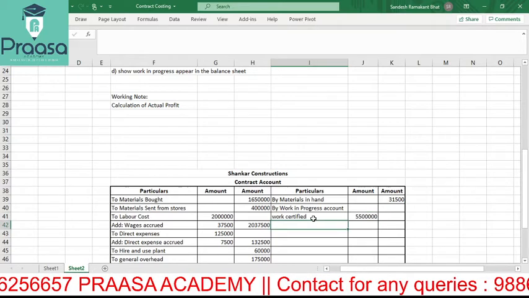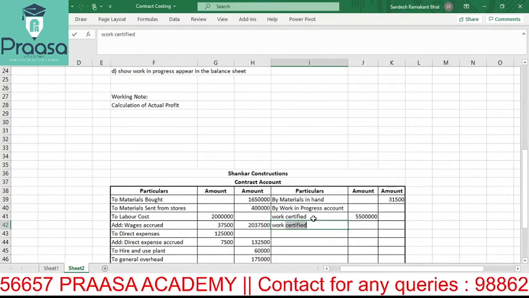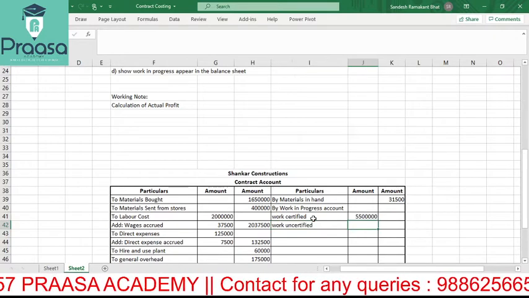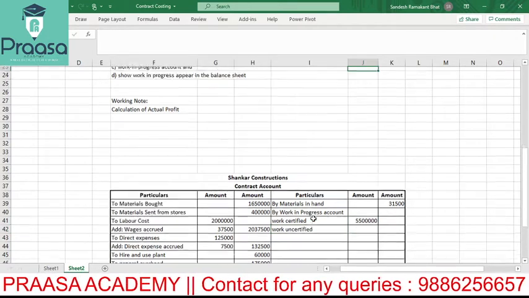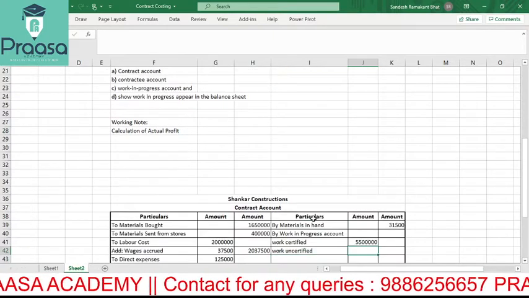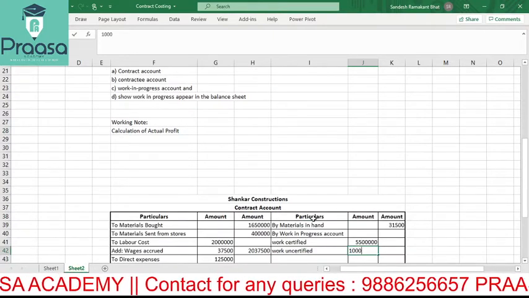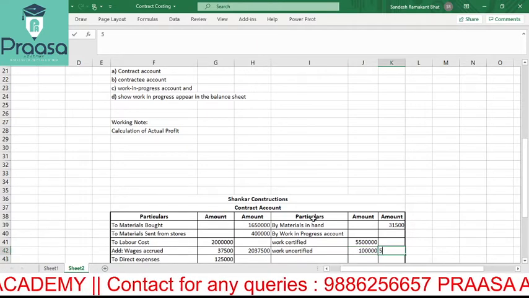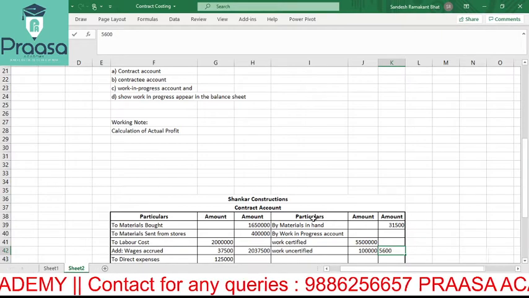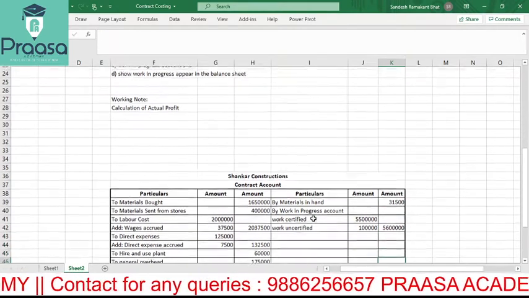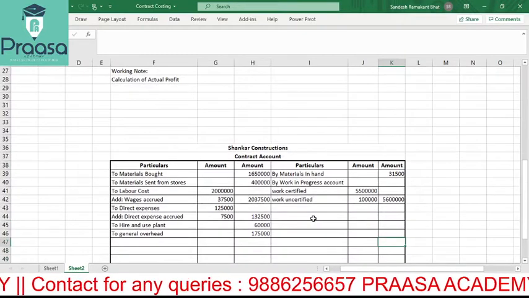How much is work uncertified? Work uncertified is 1 lakh. Total 56 lakh. Correct? Yeah.